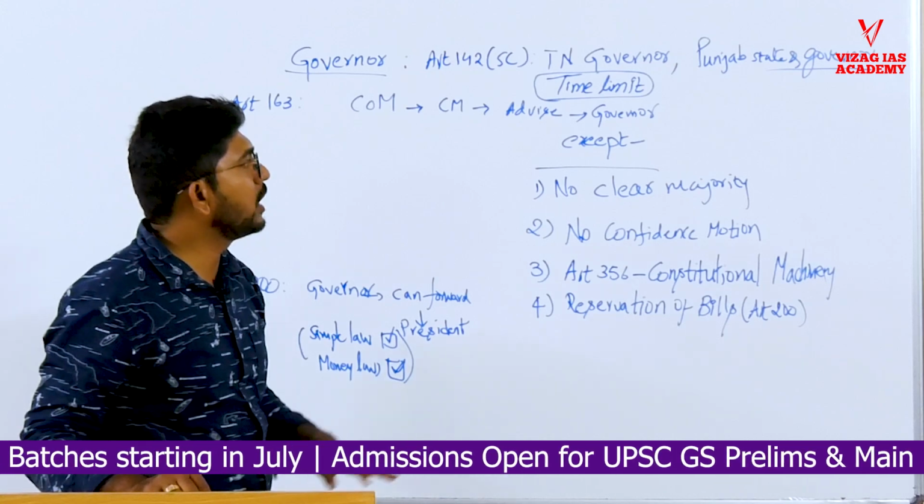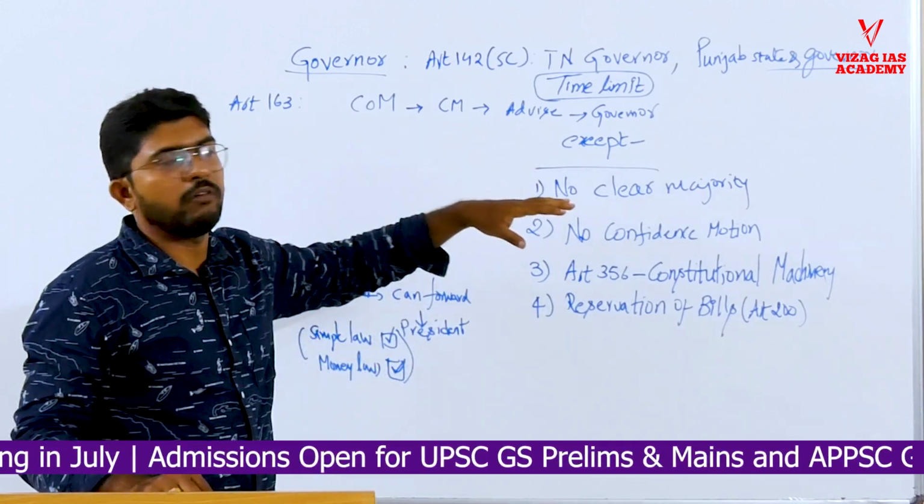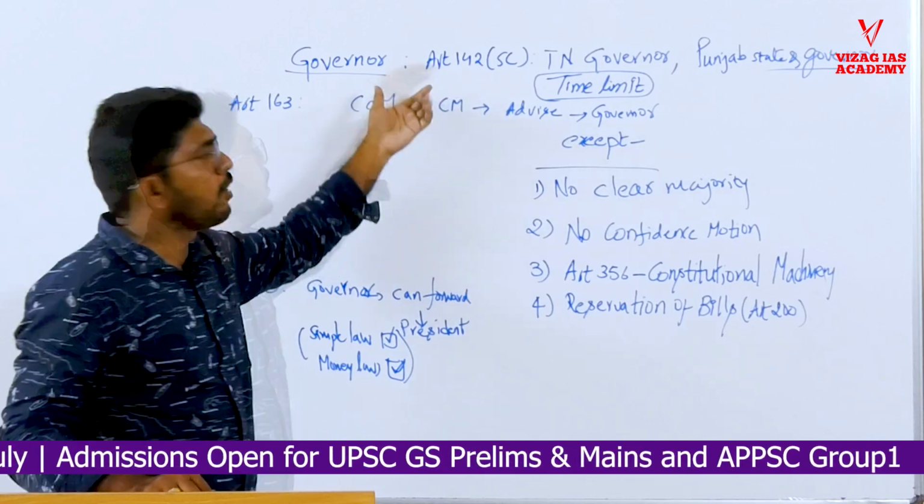The Constitution clearly gives some discretion to the governor to act without the advice of the Council of Ministers.